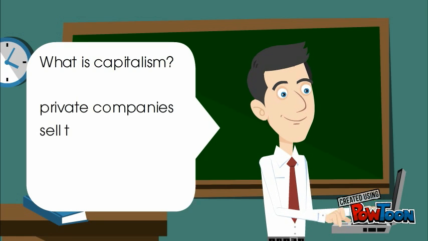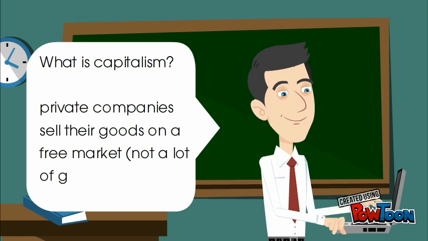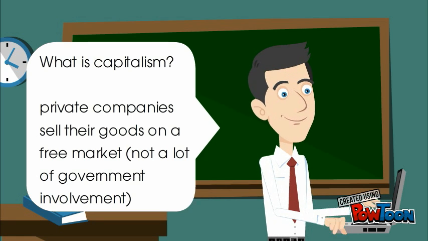What is capitalism? Capitalism is when private companies sell their goods on a free market. There is not a lot of government involvement.